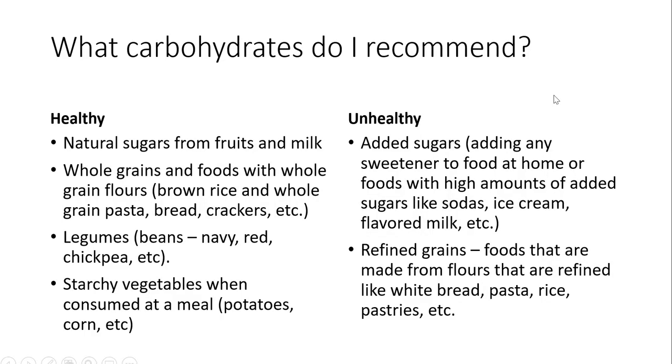So what does that mean for foods that you should eat or recommend to others? We want to choose foods that have natural source of sugars like fruits and milk, whole grains or foods made from whole grain flours, legumes, all those great beans that we eat, and starchy vegetables, preferably at meals when you have other protein sources with them. We should limit or even avoid added sugars and refined grains.